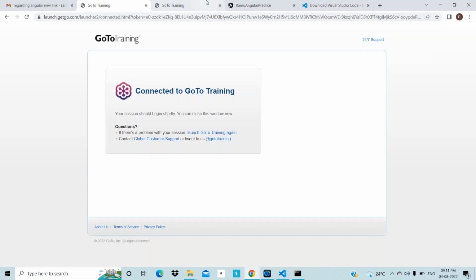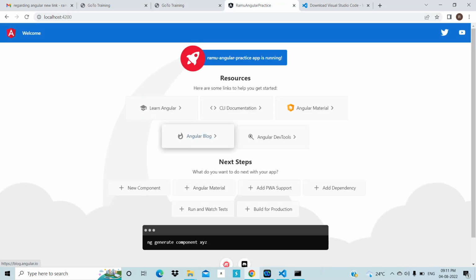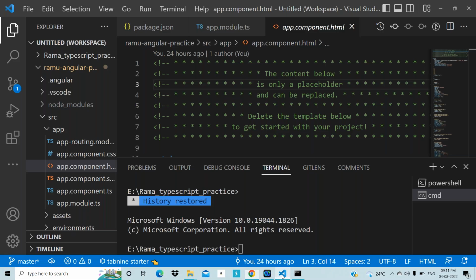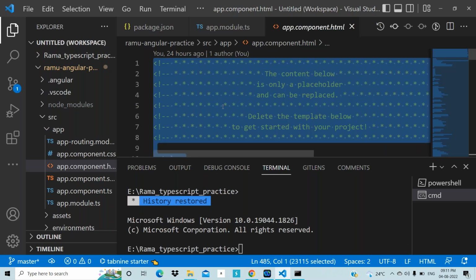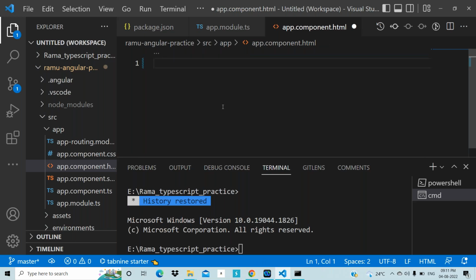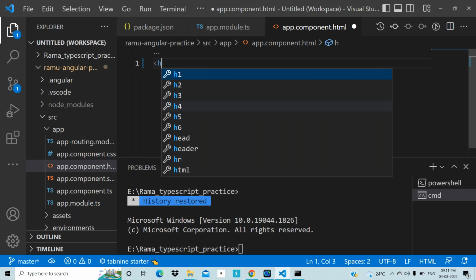This is what you are seeing in the browser. Okay. For example, if you have any doubt, wait 1 second. Go there. Ctrl+A means select all. Delete, because this is not important. This is just a dummy page. Okay. Right there, h1 tag. h1, greater than.